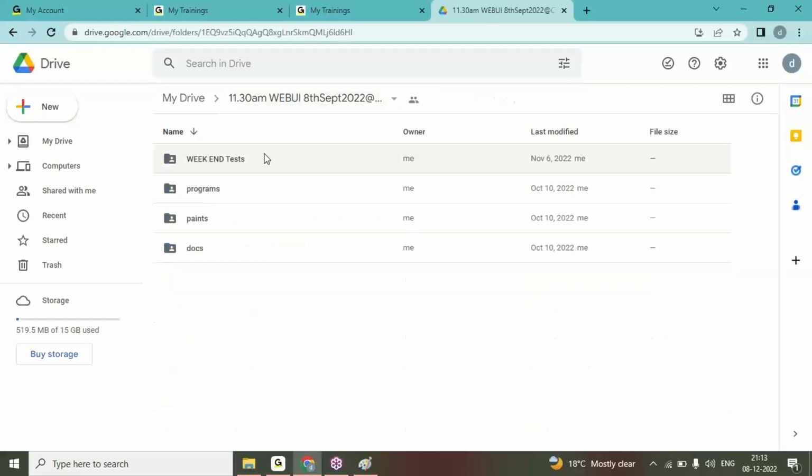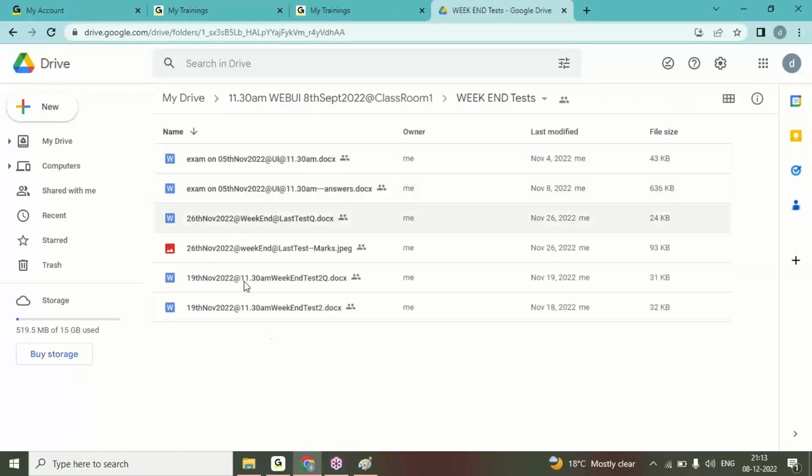This way I'll continue. Weekend test: every alternate weekend I'll conduct a test for offline batches. I'm planning to conduct it for online batches also. Every weekend there is a project session. Project session means whatever I covered in the weekdays, I'll implement it in the project in the weekend session. By that you will understand how to use all those topics in real time. You can easily understand it.